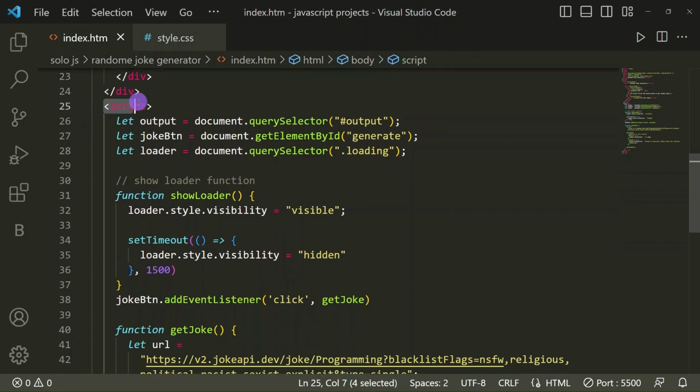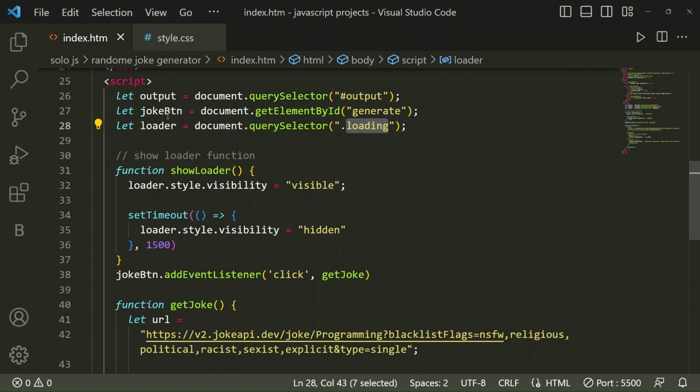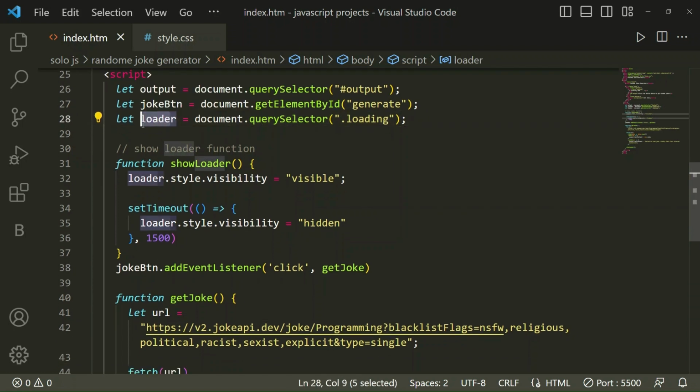Here in our script tag in HTML we have written the JavaScript code. Here we have taken a variable output, in which we have selected our id output by query selector. Then we have taken one more variable joke button, and selected our generate button. Then the class loading we have selected with a variable loader.